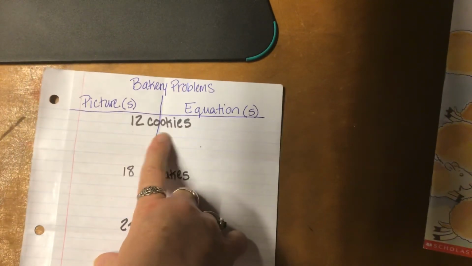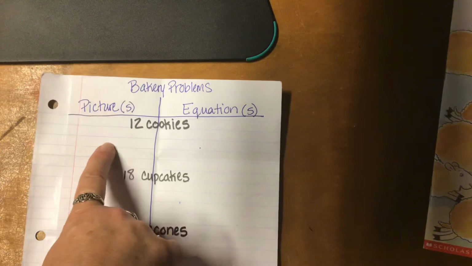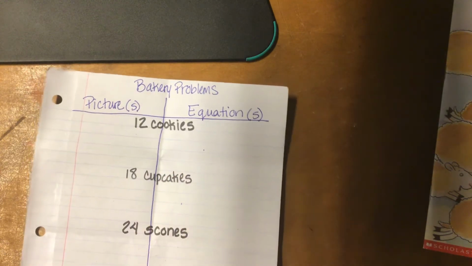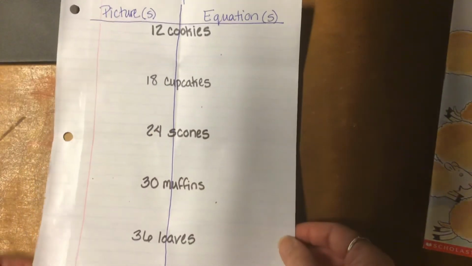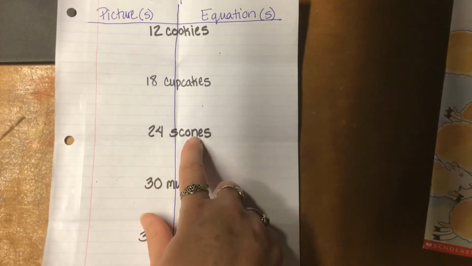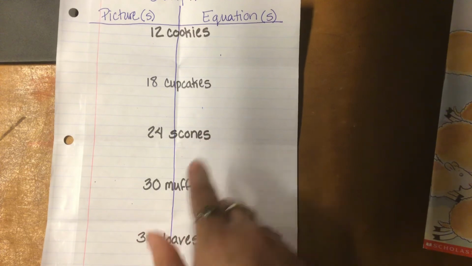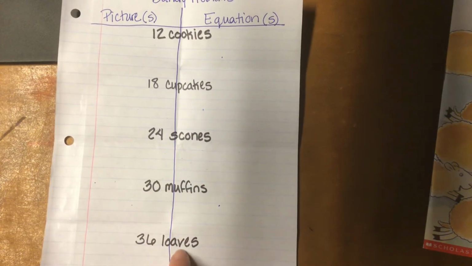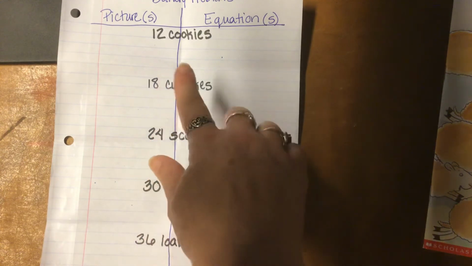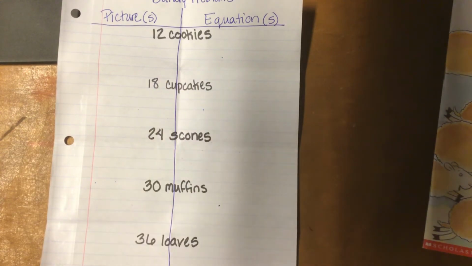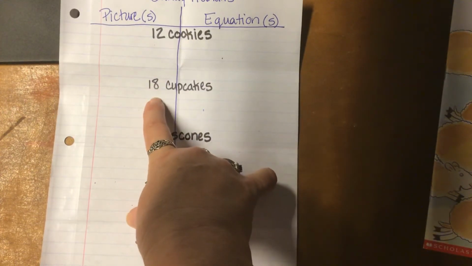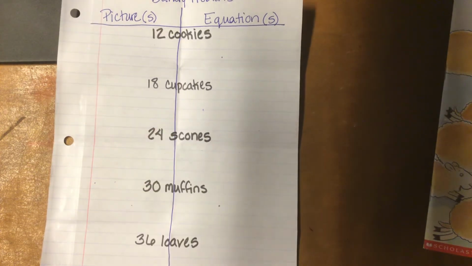So maybe you have 12 cookies. You could draw a picture of what 12 cookies would look like and what that equation will be. Or 18 cupcakes. Or 24 scones. Or 30 muffins. Or 36 loaves. And there's lots of ways that you can draw these pictures. So there's more than one way to show 12 cookies on a cookie pan. There's more than one way to have 18 cupcakes in an array.